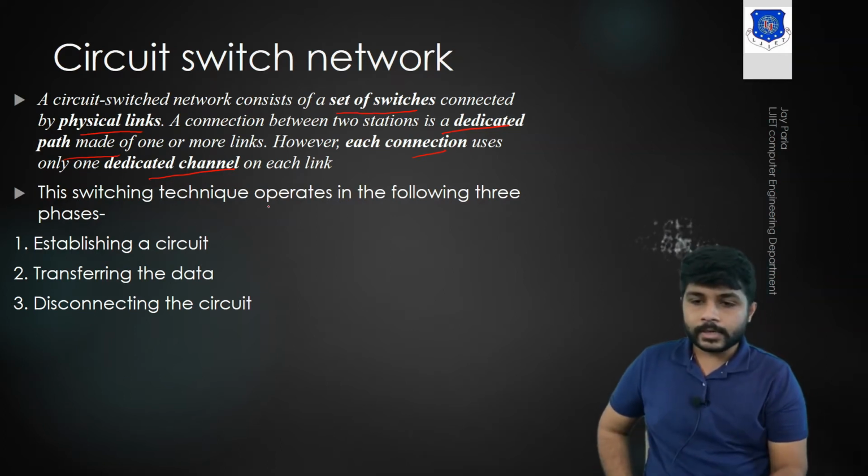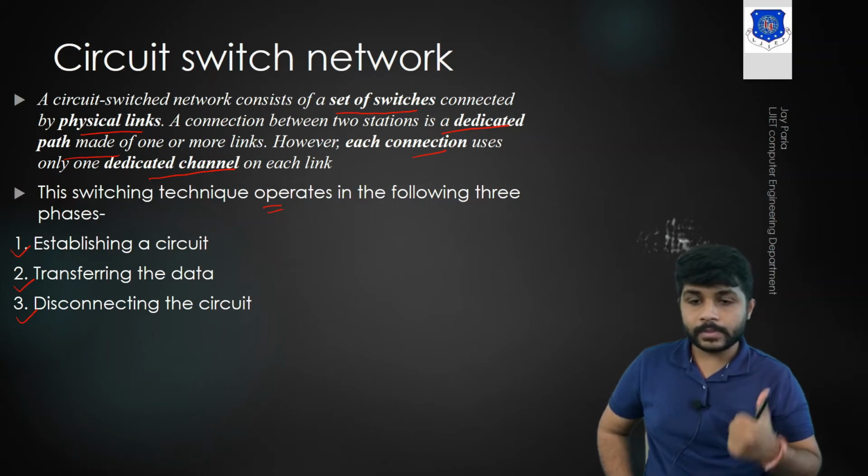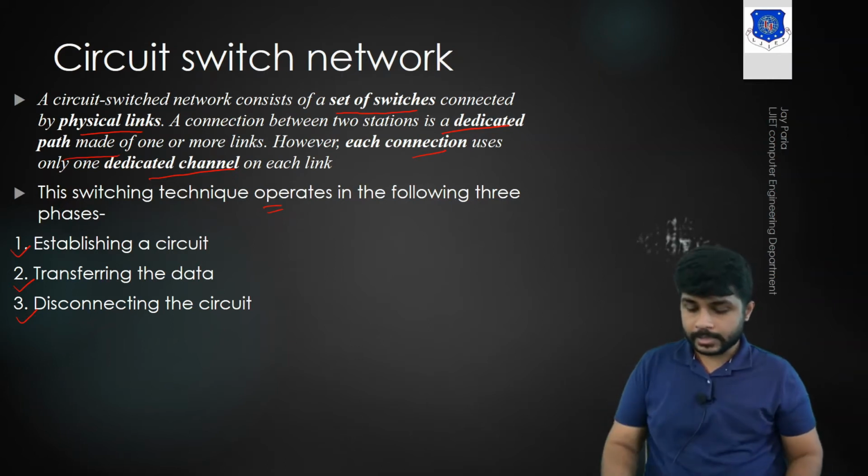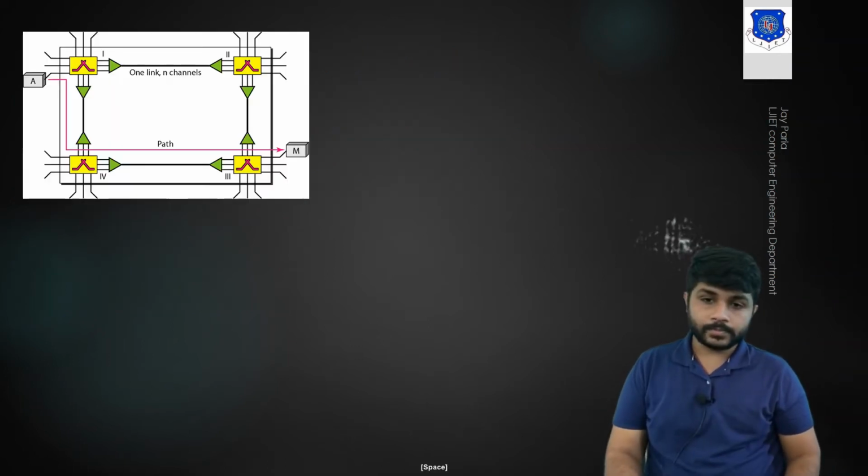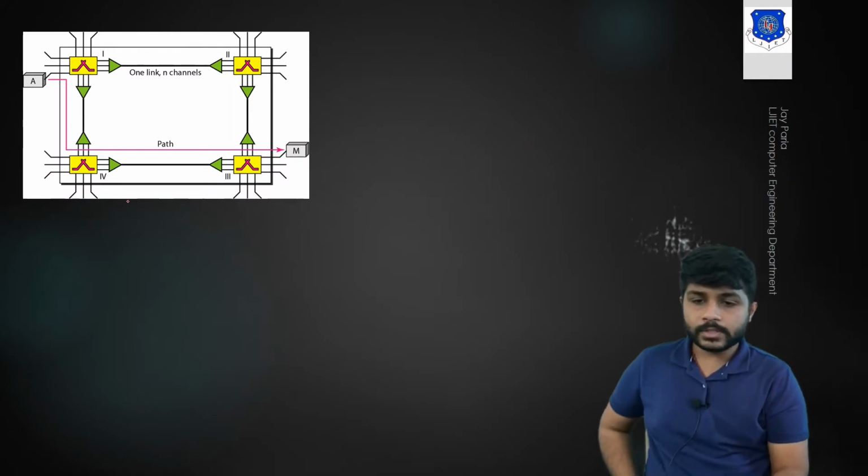Okay, in the circuit switch network there are three phases: establishing the circuit, data transferring and disconnecting. So if a sender wants to send data, in the first step there is a need to establish the circuit. In the second step there will be transferring of data. In the third step, disconnecting the circuit. This is an example of the circuit switch network.